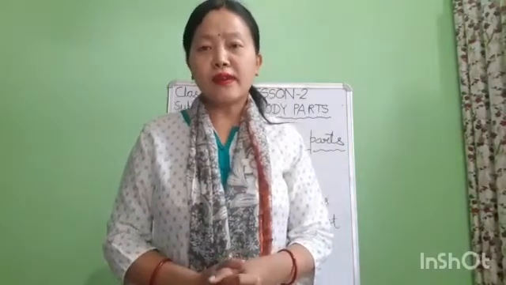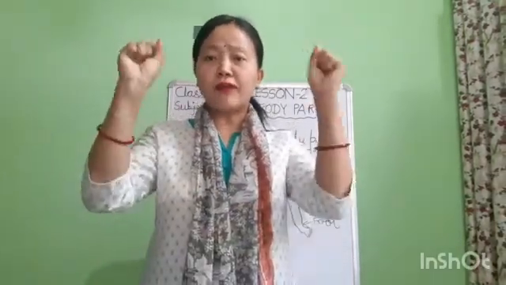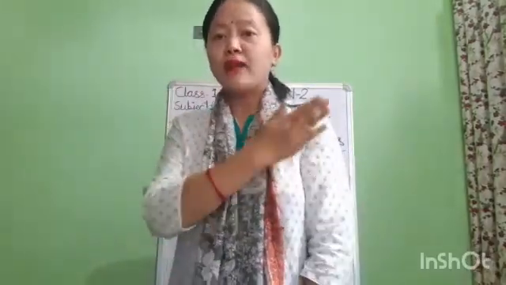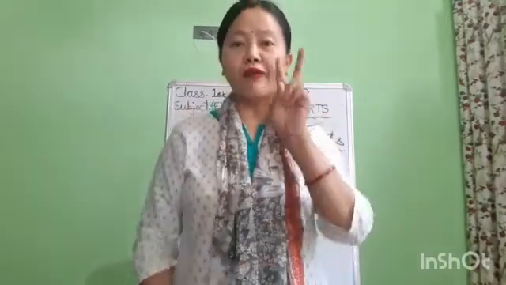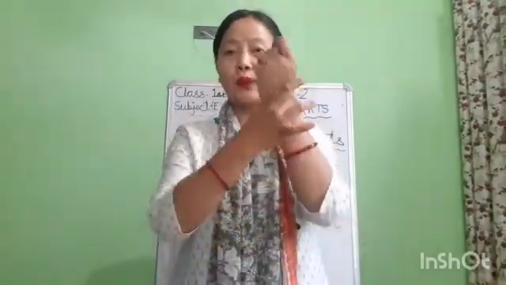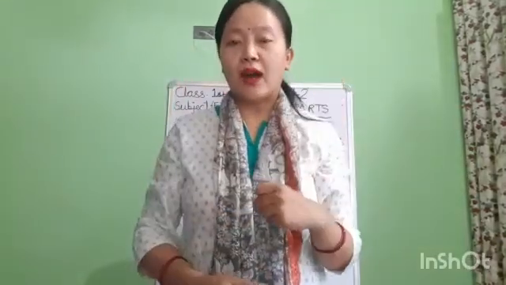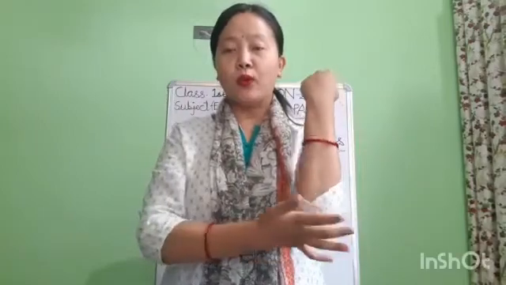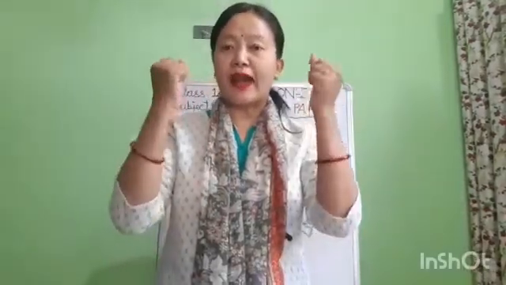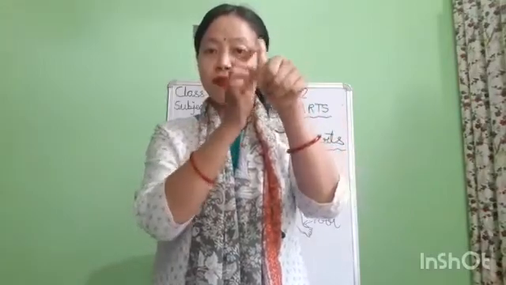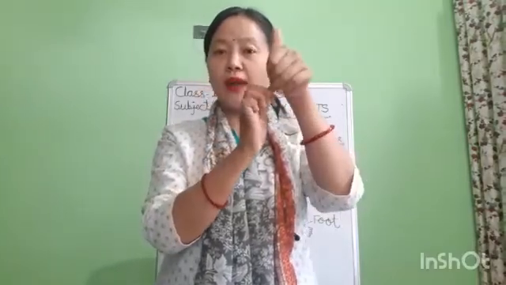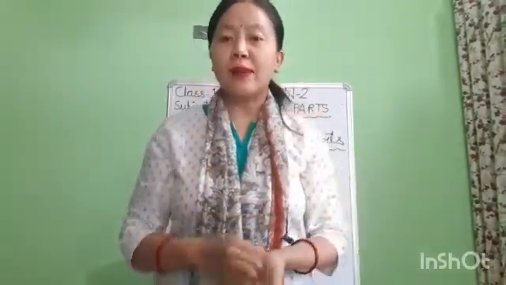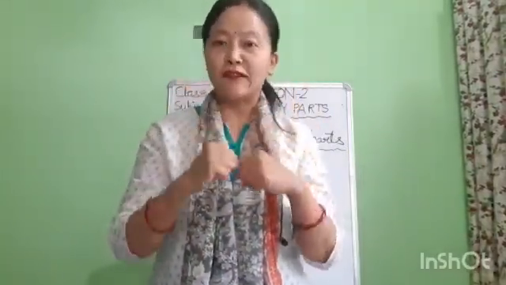Okay. Now children, come to the next, hands. Children, we have two hands. These are our arms. We have two arms. Each arm has a wrist, hand and elbow. And children, each hand has 4 fingers and 1 thumb. This is thumb. Our hands help us to eat, write, hold things, push and lift also.